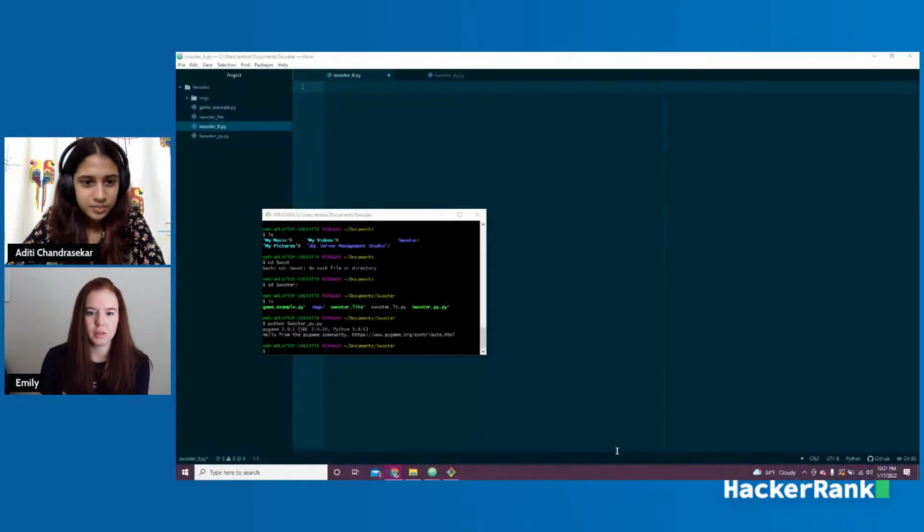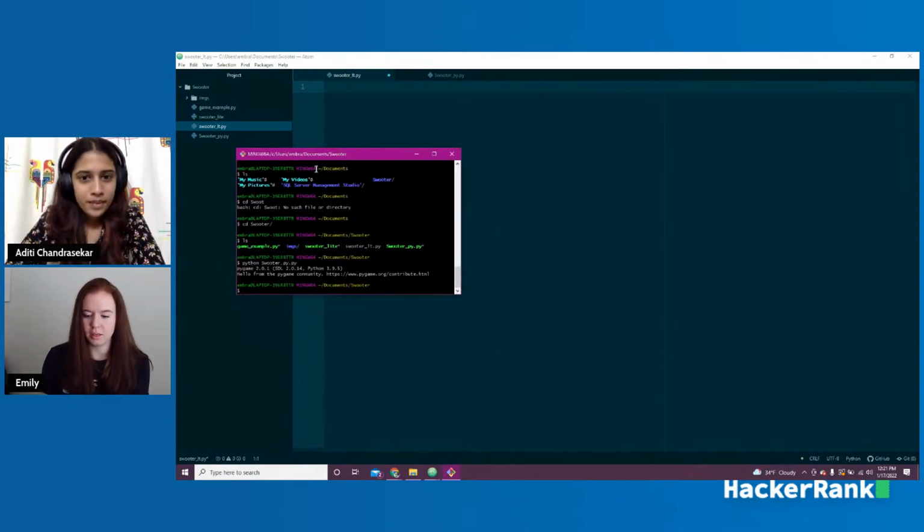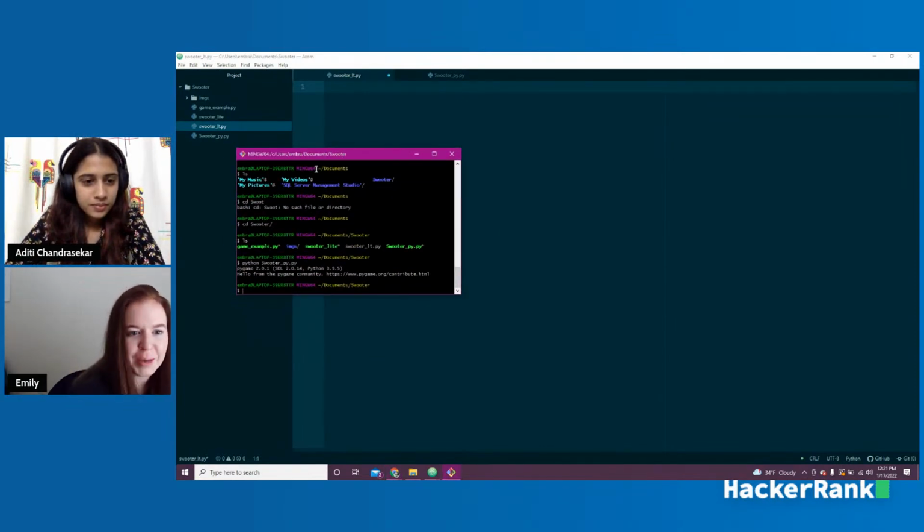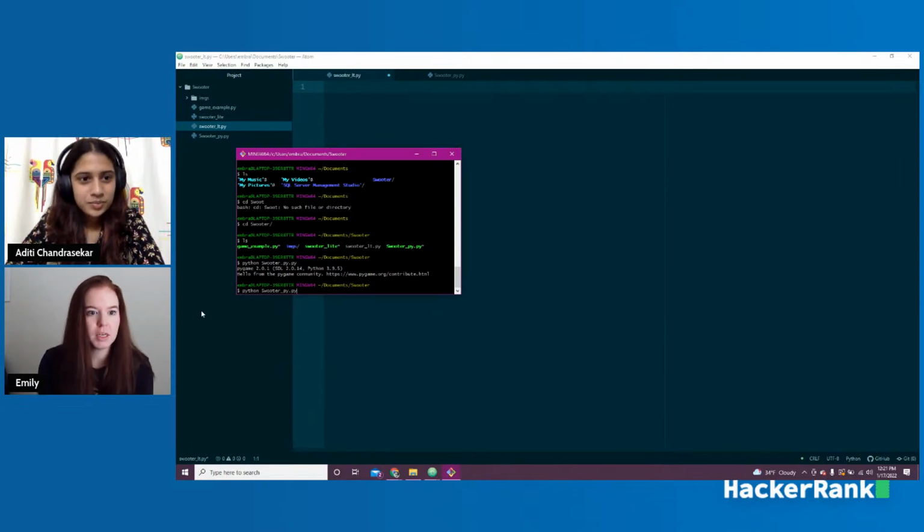Sure. Let me go ahead and share my screen. All right. Cool. You all see my screen. Awesome. Okay. I'm going to start by just showing the original Swooter game. So I already have it kind of queued up here, ready to go. So the name is dumb. I called it Swooter_py.py. It's a terrible name. We'll name this one something better.